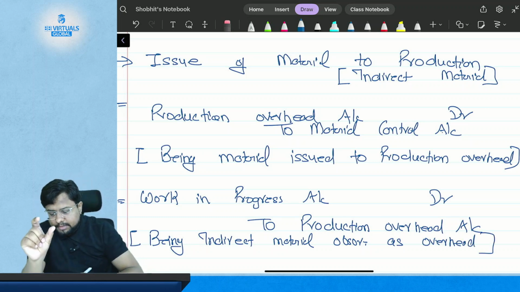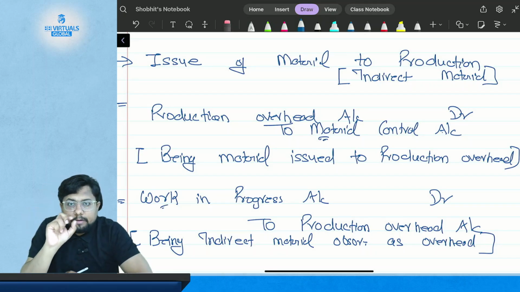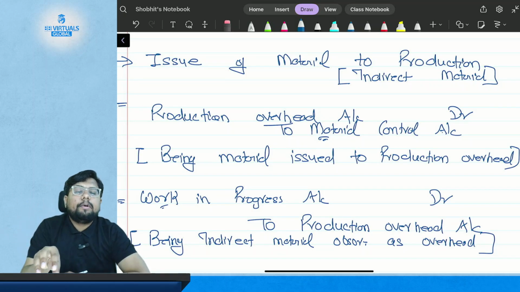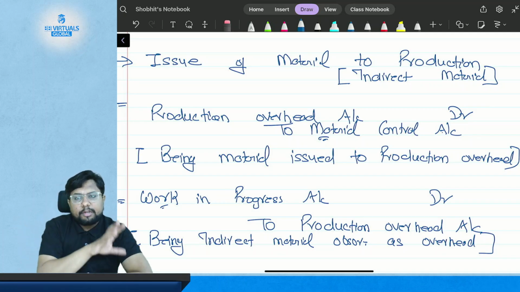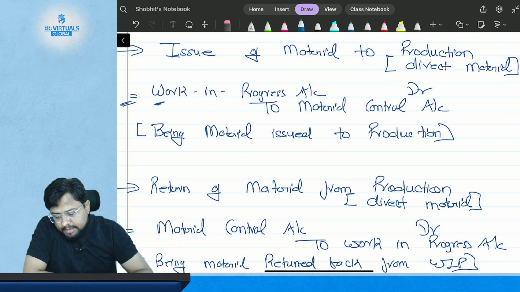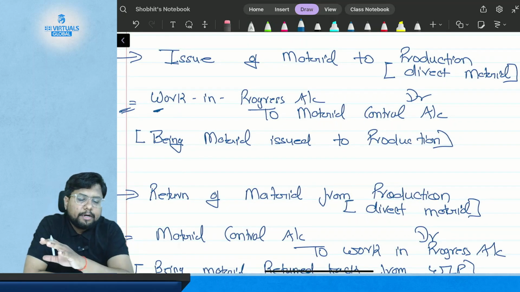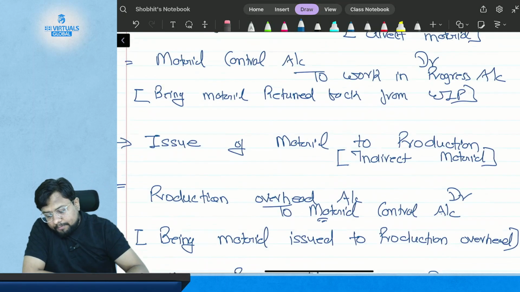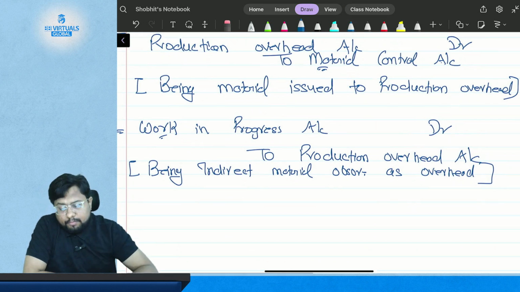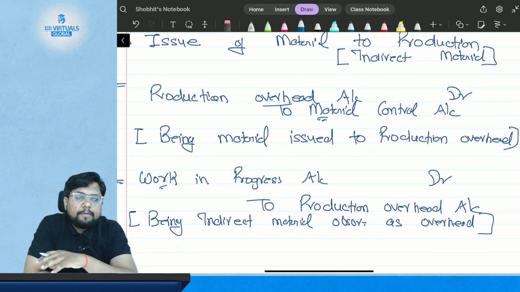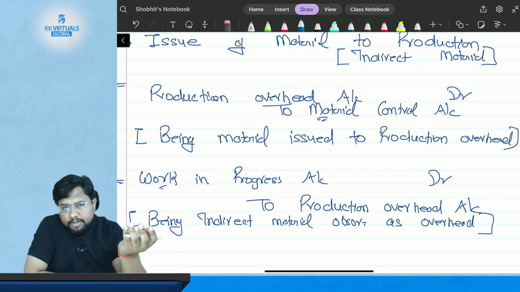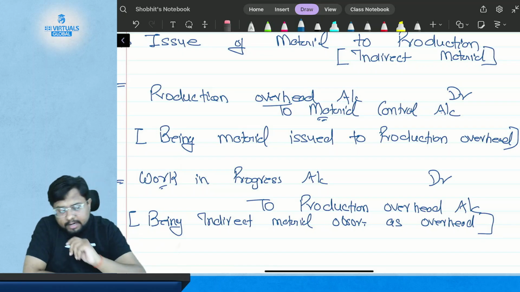So ultimately what happens? Your material control account gets credited and work in progress account gets debited, but the route is different. First you issue your material to production overhead, then production overhead will issue your indirect material to the work in progress. Earlier in the case of direct material, there is a very simple entry: work in progress account debited and your material control account credited. But in case of indirect material, your production overhead account will get debited, then your work in progress account will get debited and production overhead will get credited. Okay, so this is the different treatment in case of indirect material.